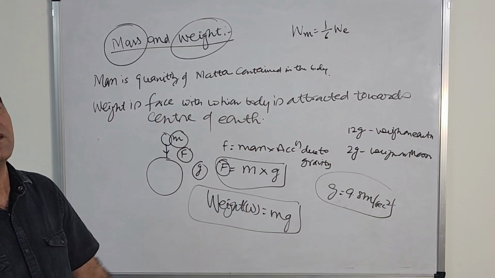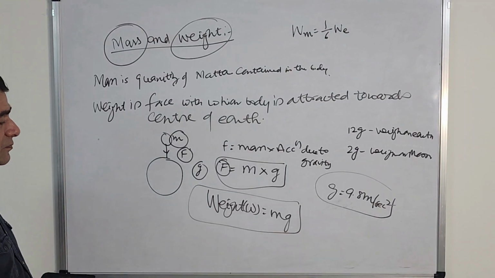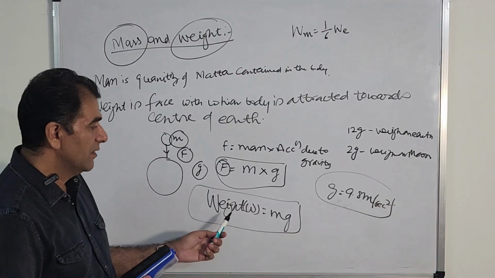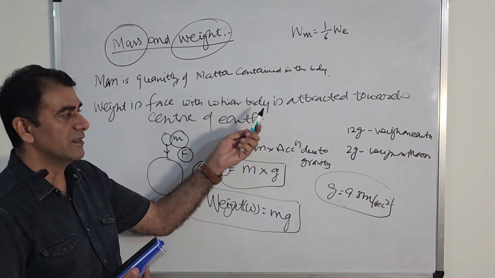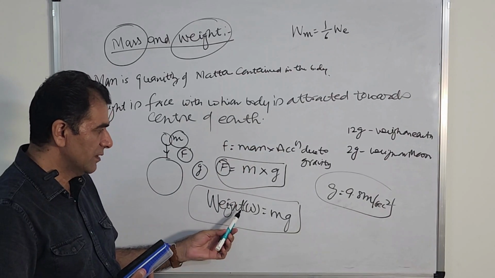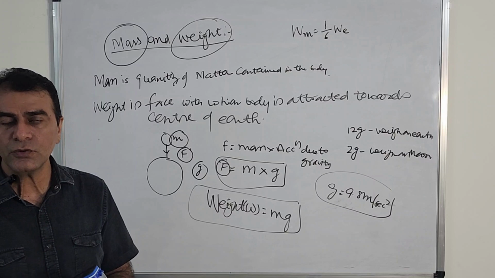I told you in the previous lecture also with complete detail. So now you are clear that weight is nothing but the force with which a body is attracted towards the center of Earth, and that is given by m into g. Okay, is that clear to you?